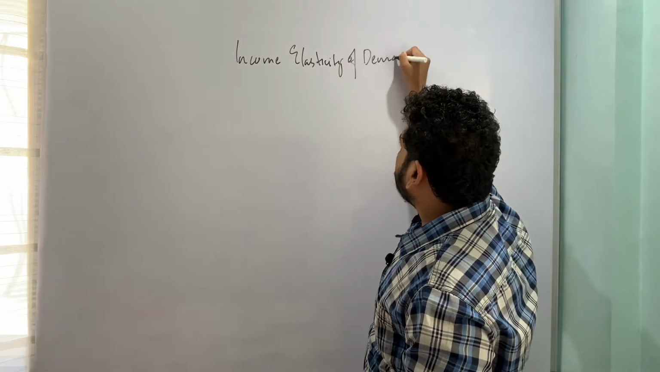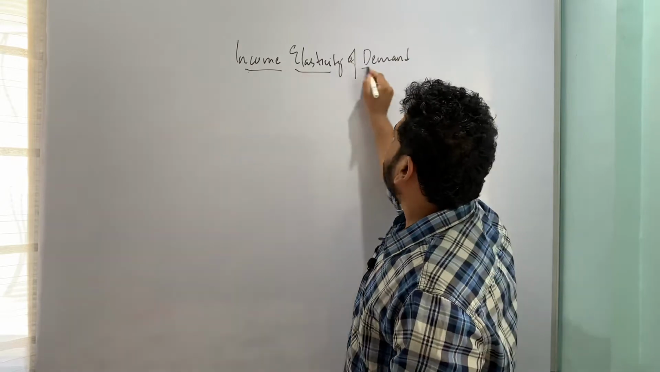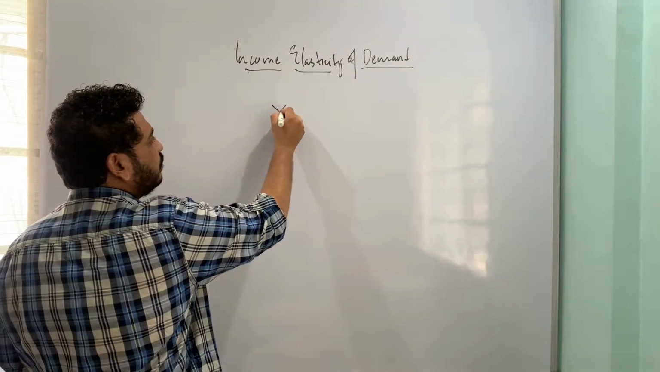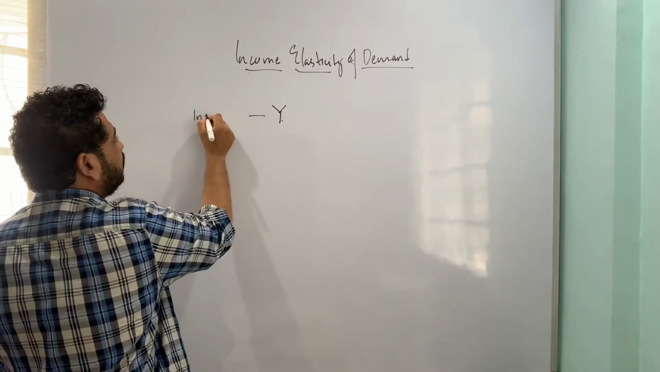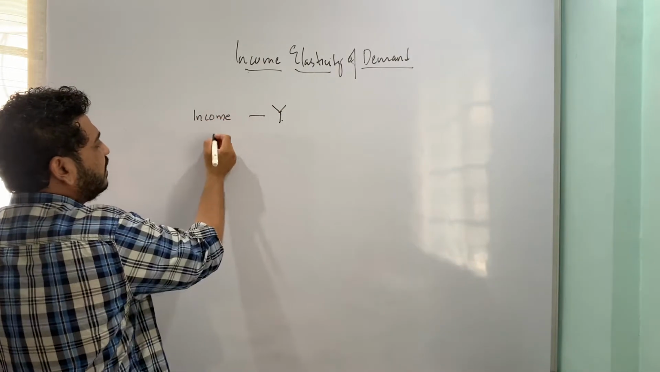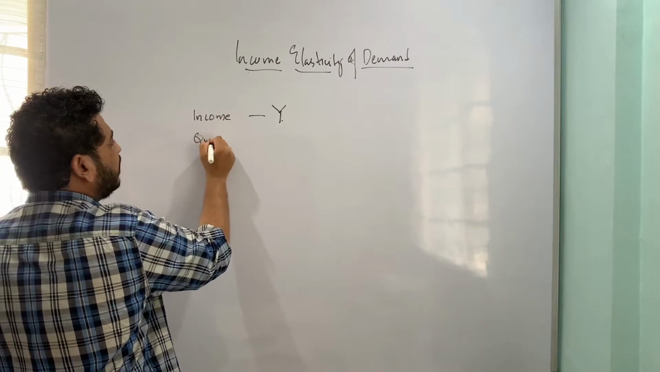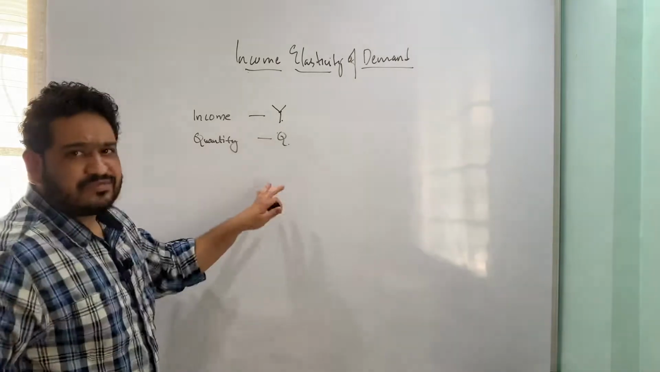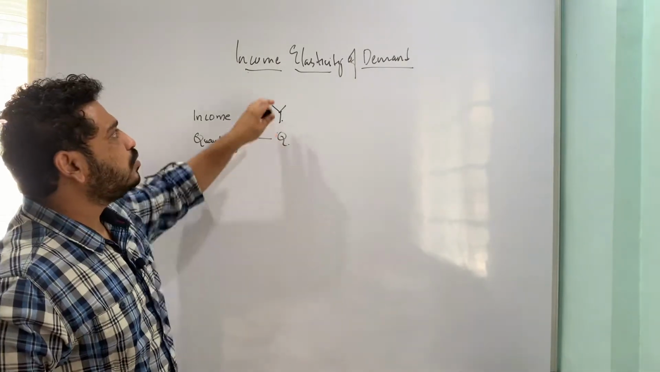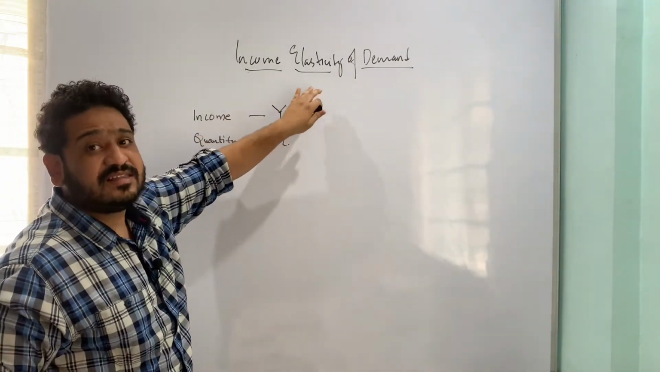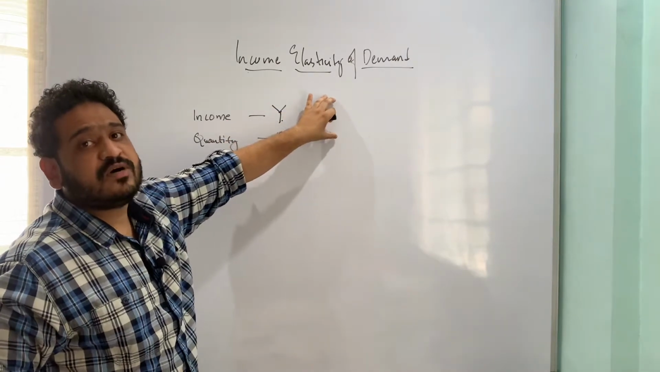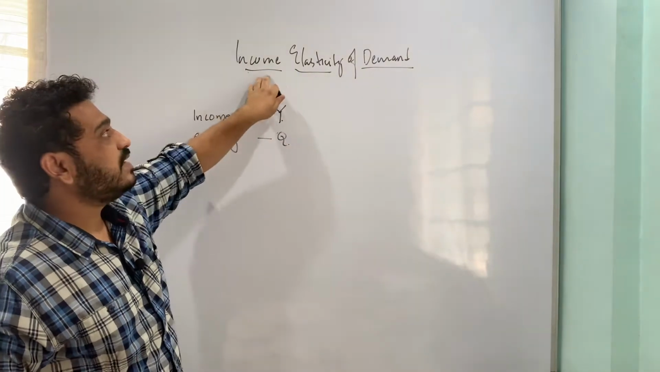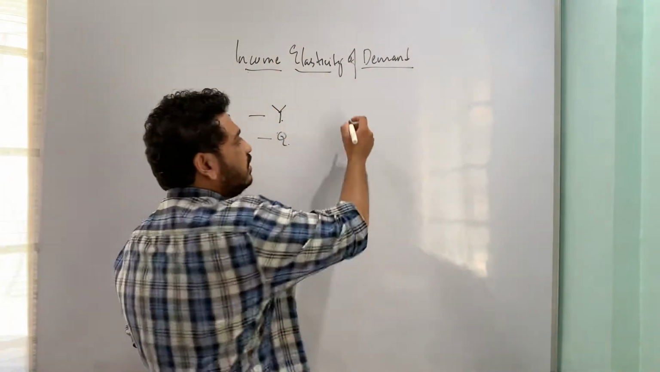So let us look at what income elasticity of demand boils down to. Let us assume that the income of the consumer is denoted by Y. So this is looking at the income. Let us assume that the quantity of a commodity is denoted by Q. So when we employ our formula to look at income elasticity, we say that the responsiveness of change in quantity to change in income is denoted by income elasticity of demand. So therefore income elasticity